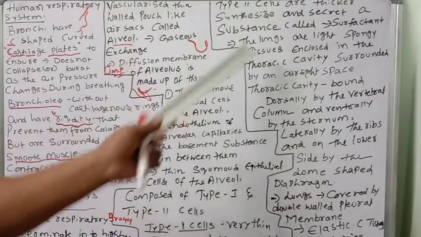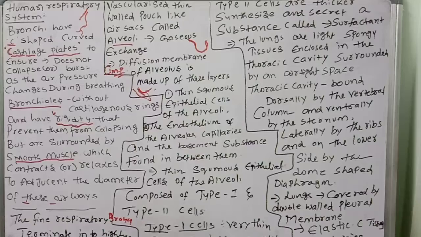Type 2 cells are thicker. Type 1 cells are thinner, so gases are rapidly diffused through them. Very important: type 1 cells are thin, and type 2 cells are thicker and secrete a very important substance.